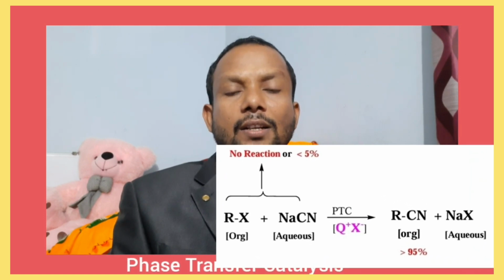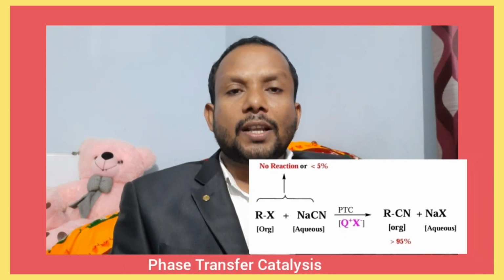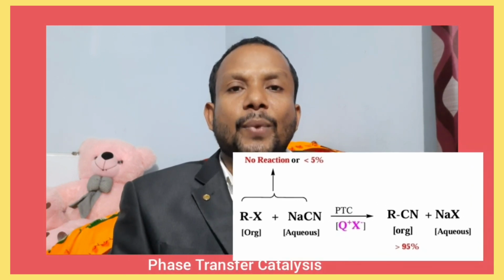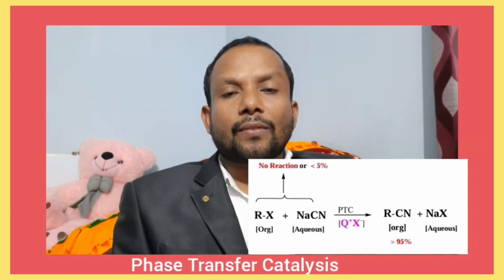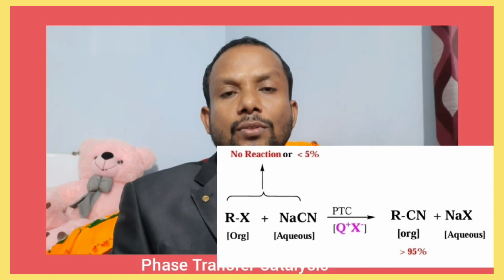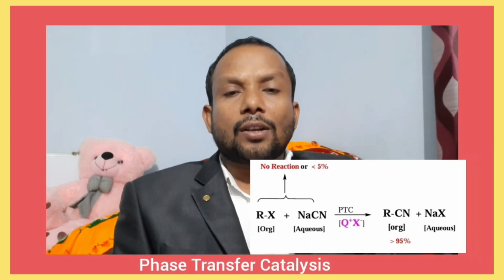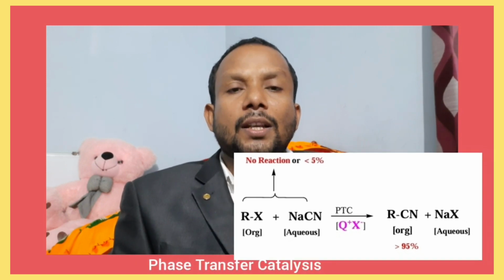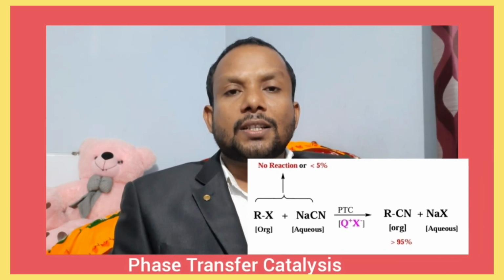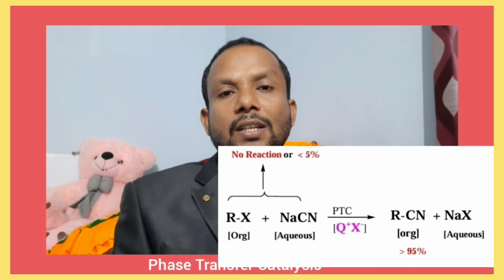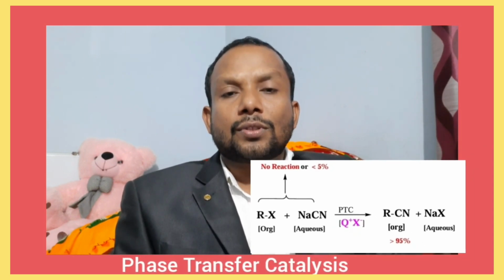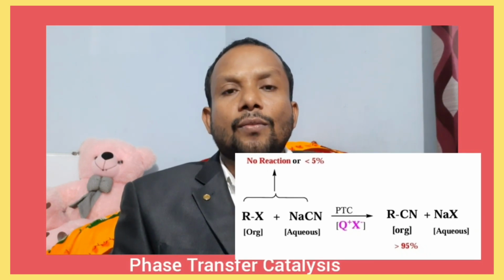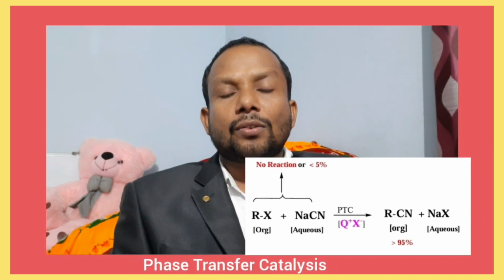Generally, no reaction takes place, or below 5% of reaction takes place, because both are in two different phases and no collision takes place. But in the presence of a phase transfer catalyst, we will get above 95% of alkyl cyanide. That is the advantage of phase transfer catalysts.